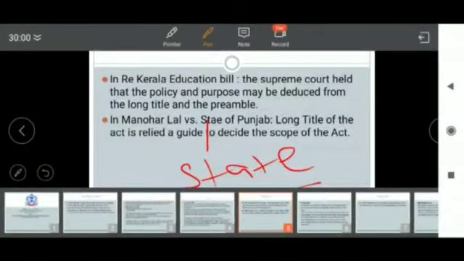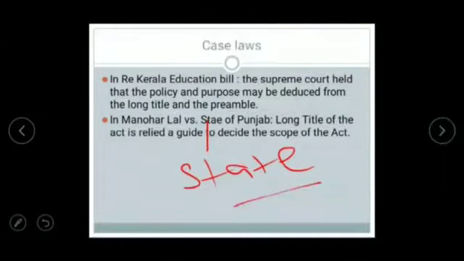Now in re Kerala Education Bill, the Supreme Court held that policy and purpose may be deduced from the long title and the preamble. So they also said about the preamble. In Manohar Lal versus State of Punjab, the long title of the act is a guide to decide the scope of the act.